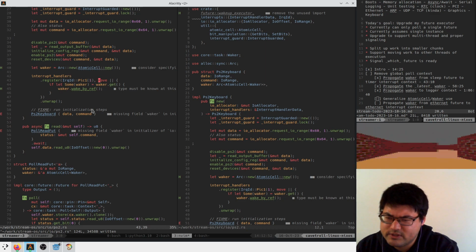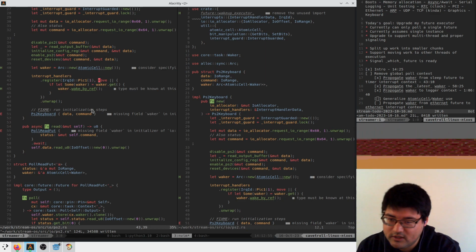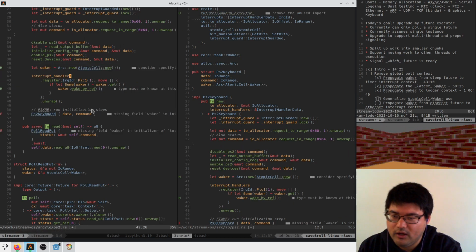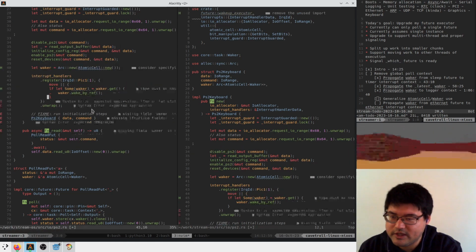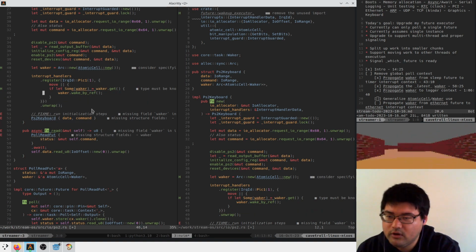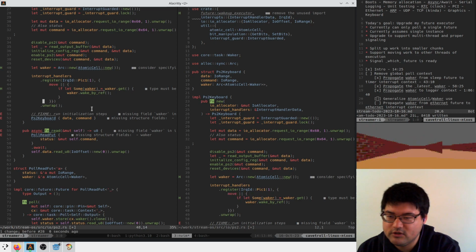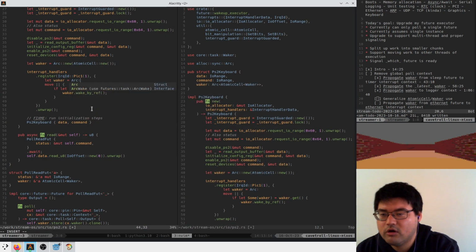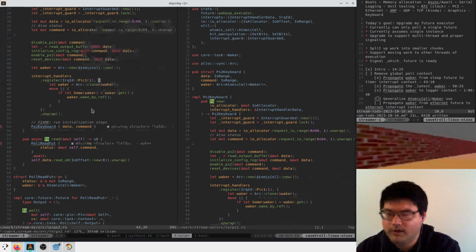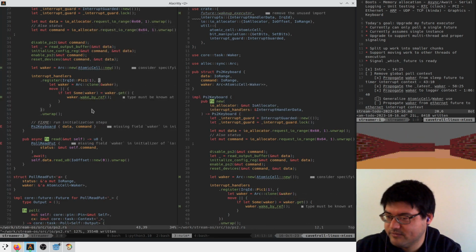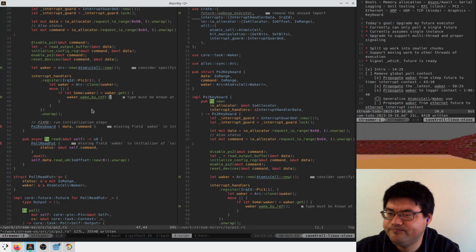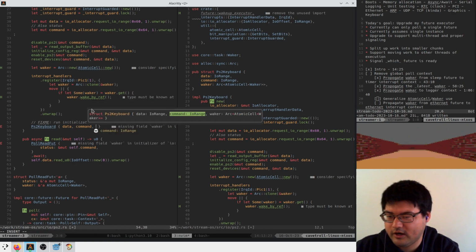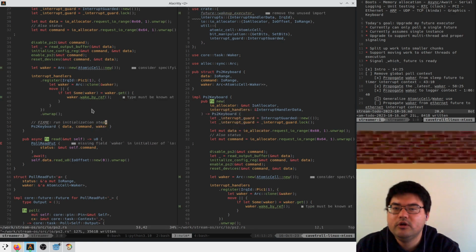So there's this weird trick that I've seen done sometimes where you define your lambda inside curly braces. The reason to do that is you can actually do some trickery now where you say let waker is arc clone and waker. And this just means that you can overload names and still get what you want anyways. And so then here I can pass waker and it hasn't been stolen.